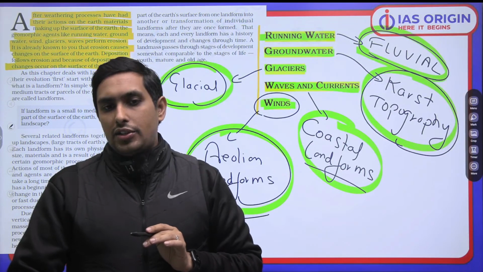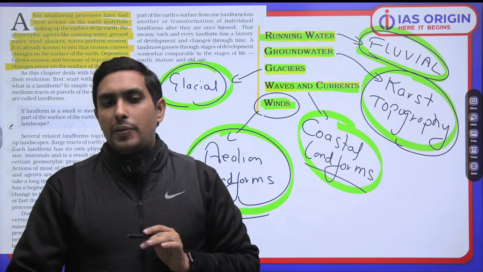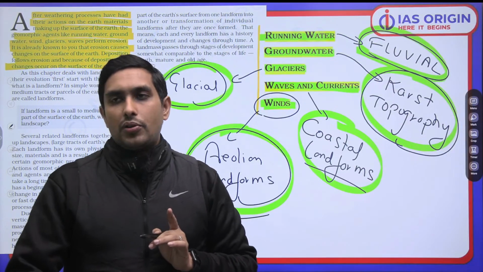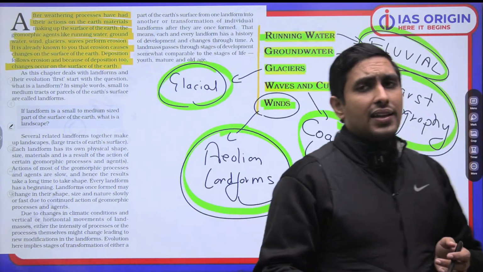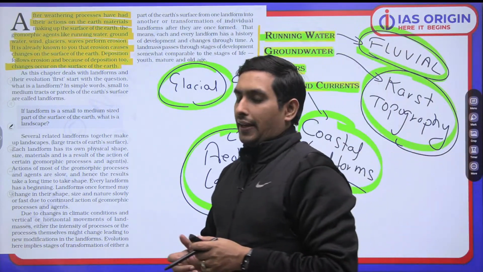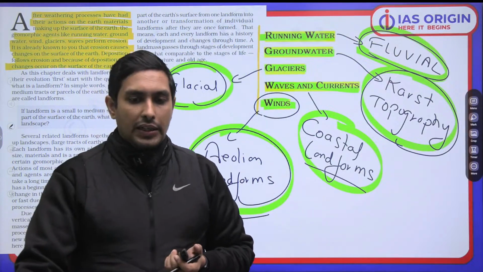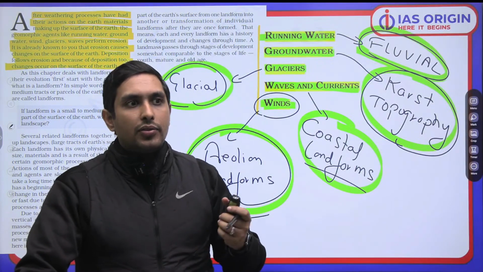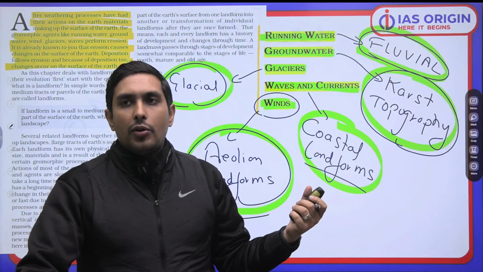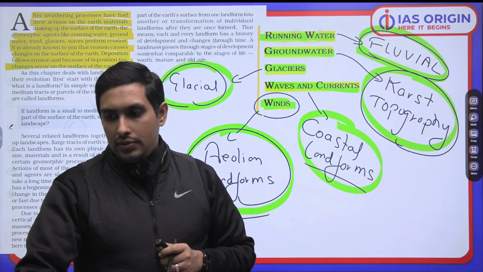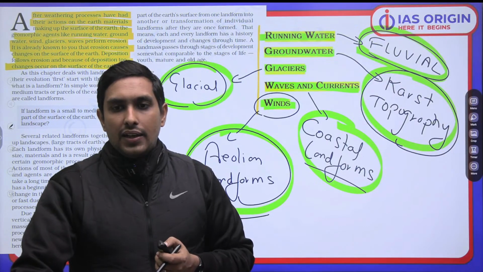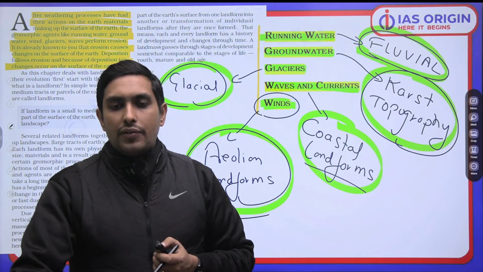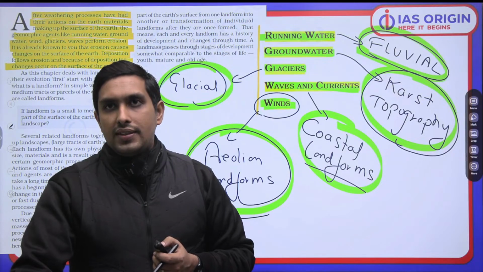Now again my question is, what in the first place is a landform? This is very important. Let us define that precisely. After all, what is a landform? Because ultimately our aim is to define that, to focus on what in the first place a landform is. If we are not able to define that, it means we are lacking something. So we have to have a basic level of understanding first of all. This is very important.